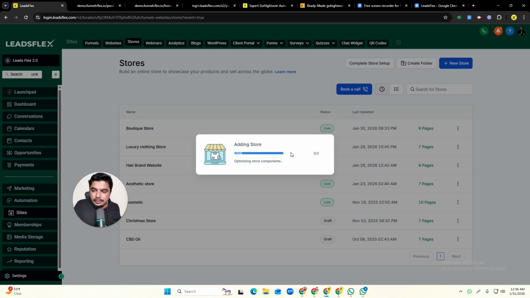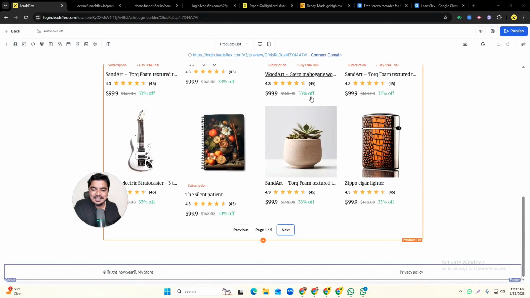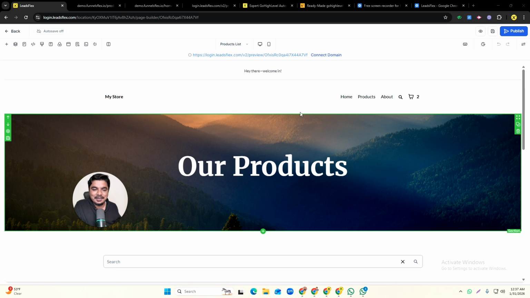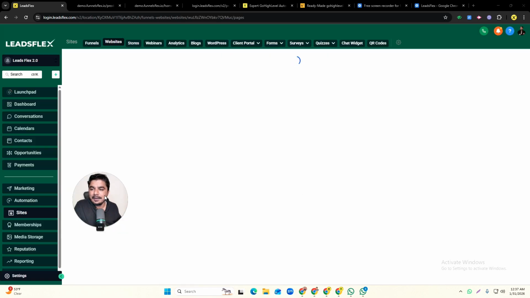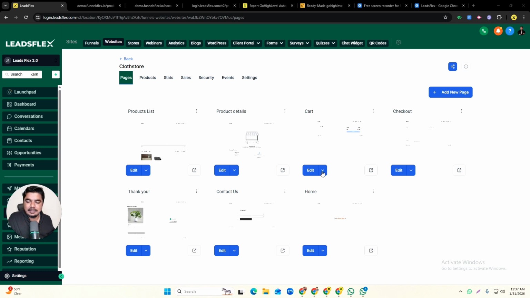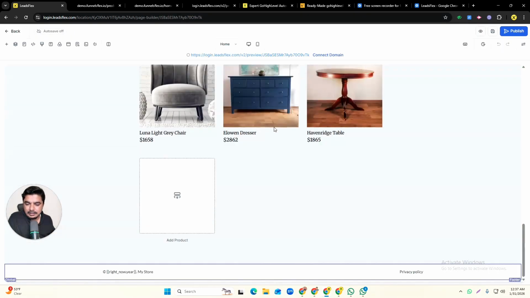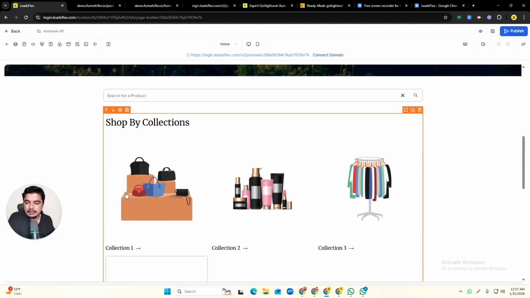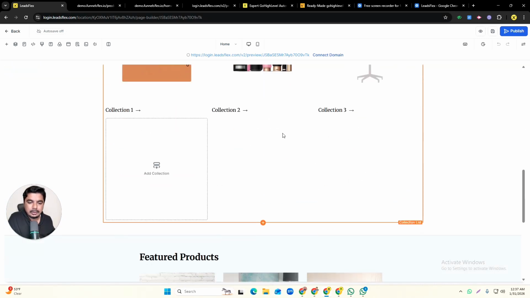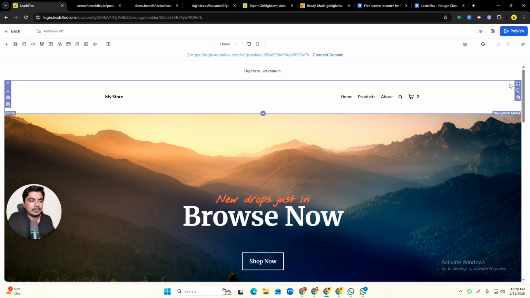It will take a few seconds to load and add some necessary code. Right here we have a basic store pre-built in GoHighLevel, but we are not going to use it. We will design our own. I just go back, and here we can add our other necessary pages. These pages are already added, so let me go with this one. This is the home page, with some products and ideas added automatically, but we are not going to use it. We will design from scratch.